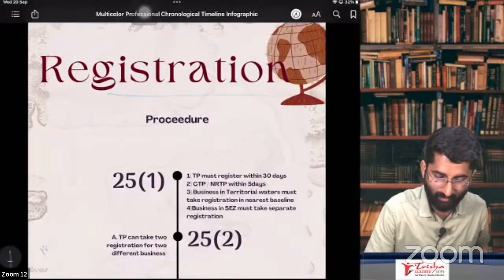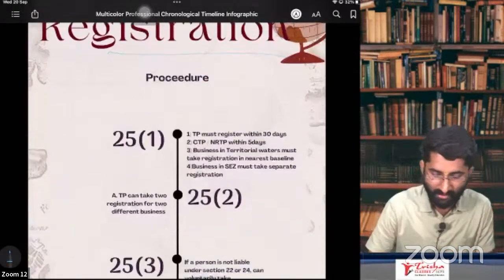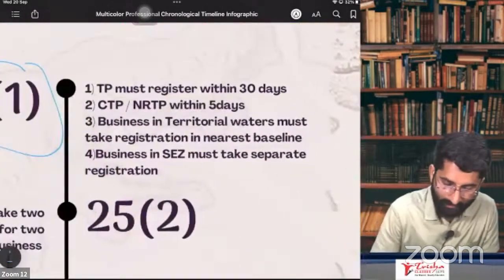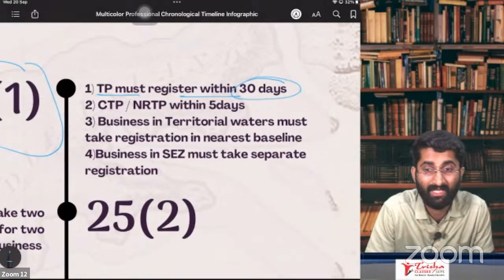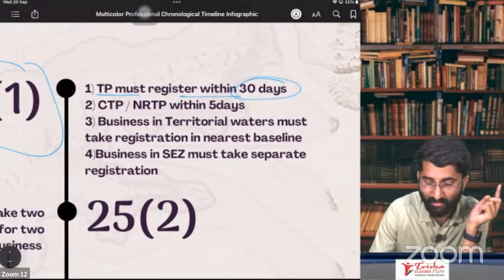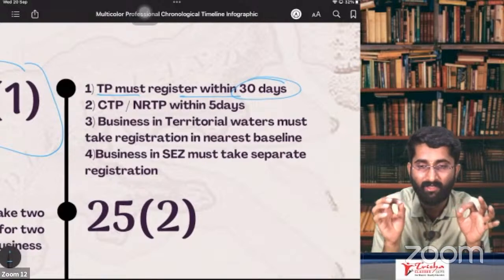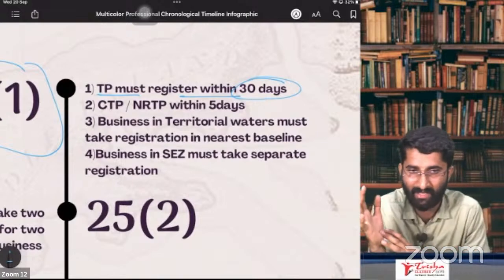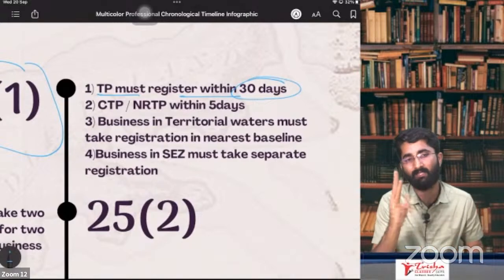Section number 25, that is the procedure of registration. We are discussing the procedure of registration. Very simple one. Section number 25 subsection 1 says that a TP, taxable person, must get the registration within 30 days. You have to apply within 30 days. Then you will get the RTI. What is RTI? Not right to information. It is revised tax invoice. You get the option of revised tax invoice if you are applying for registration within 30 days.